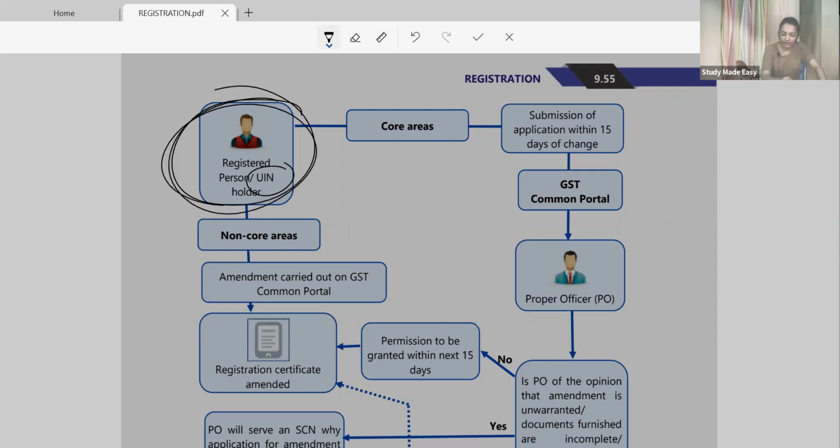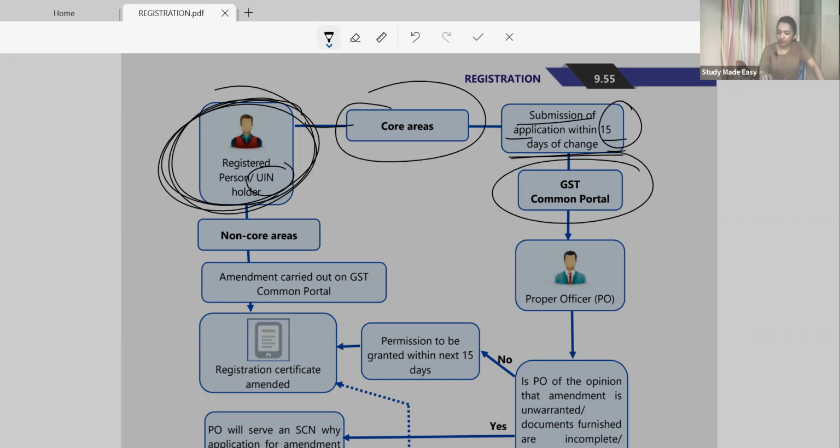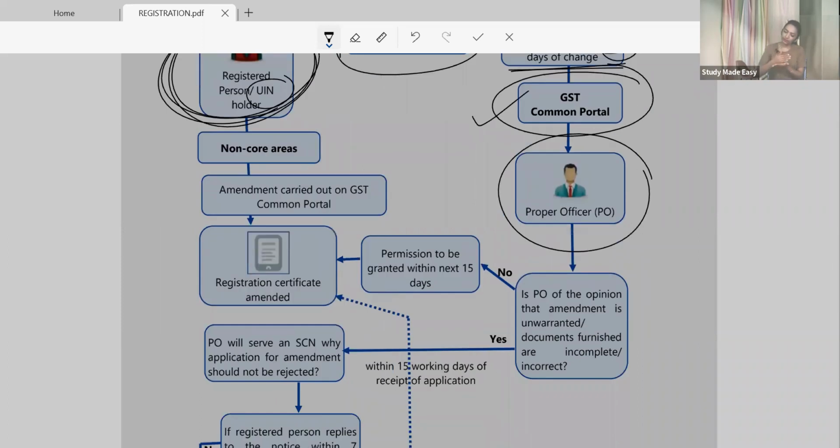So when it is a registered person who wants a core area amendment, he will submit the application. Then from submission of the application, within 15 days, changes would be there on the GST portal if my proper officer is of the opinion that this amendment could be done.